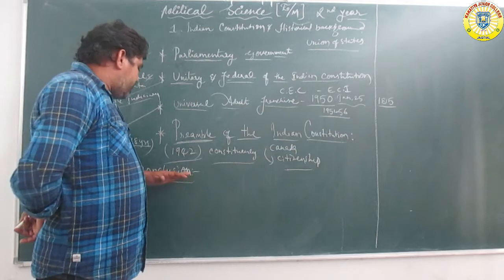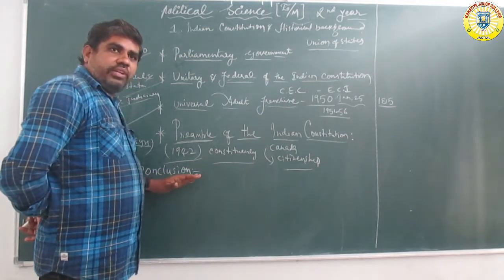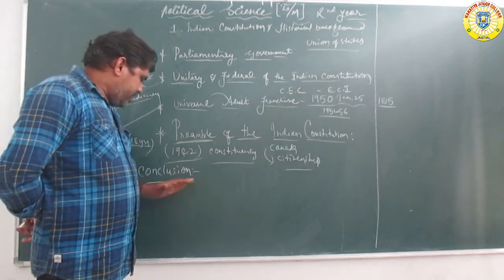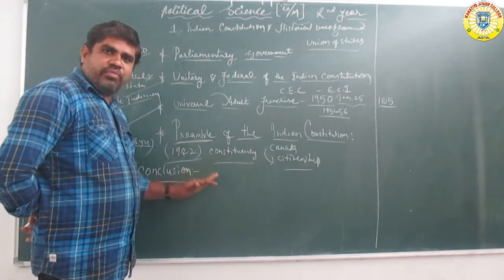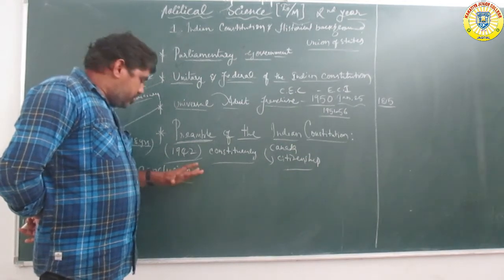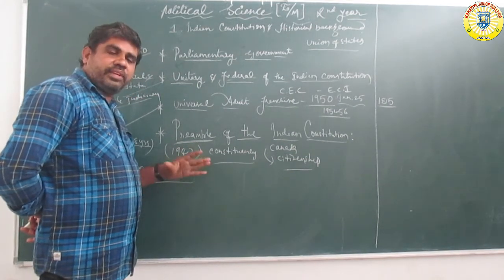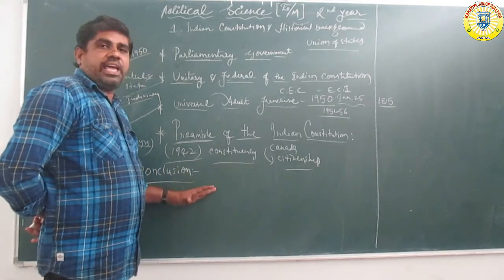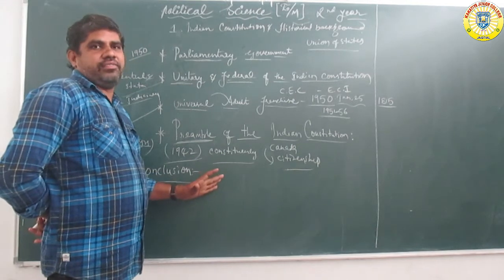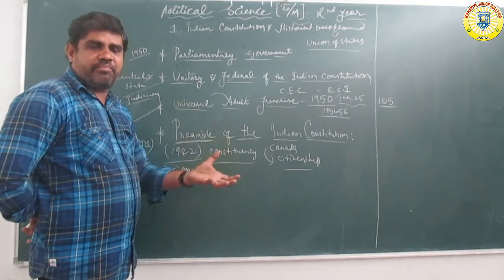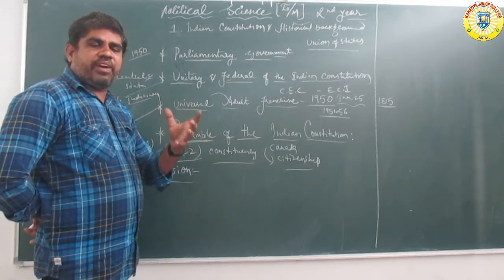So this conclusion about India: it is a unitary and federal government, and a parliamentary system of government. In this system, term elections, periodical elections, are also conducted.